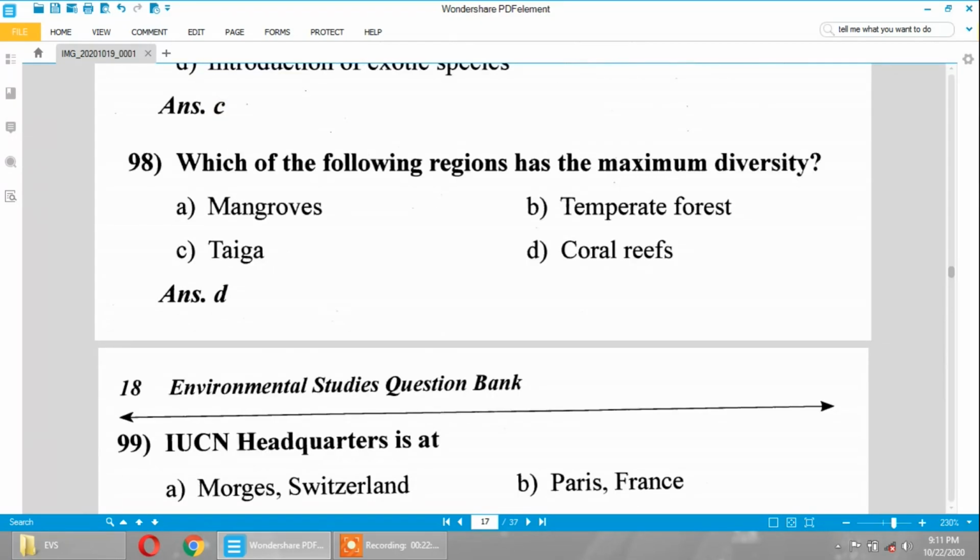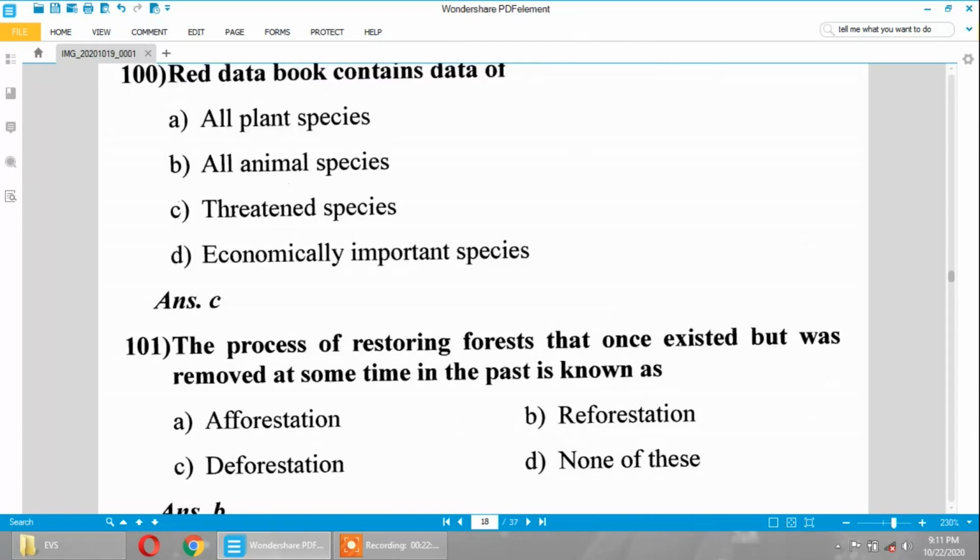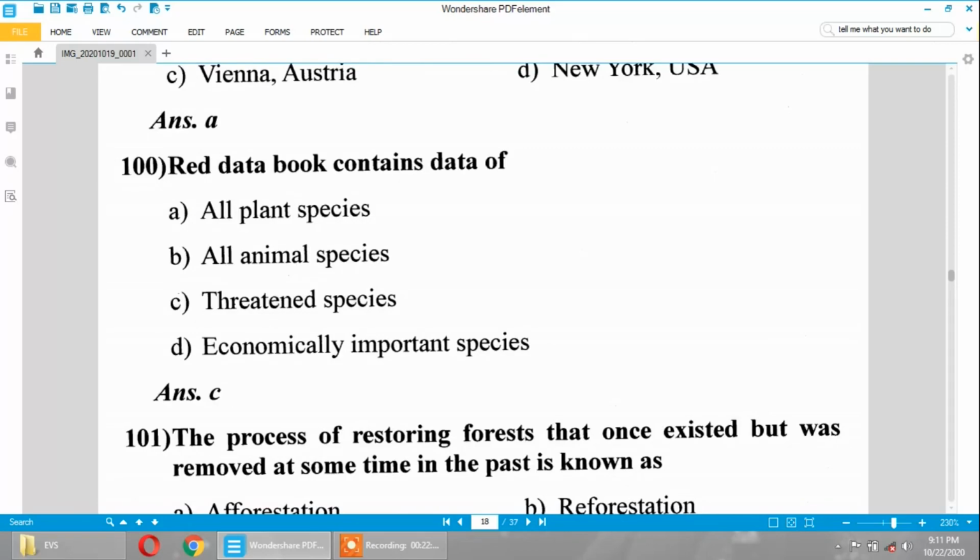Which of the following regions has the maximum diversity? Coral reefs. IUCN headquarters is at Morges in Switzerland. The Red Data Book contains data of threatened species.